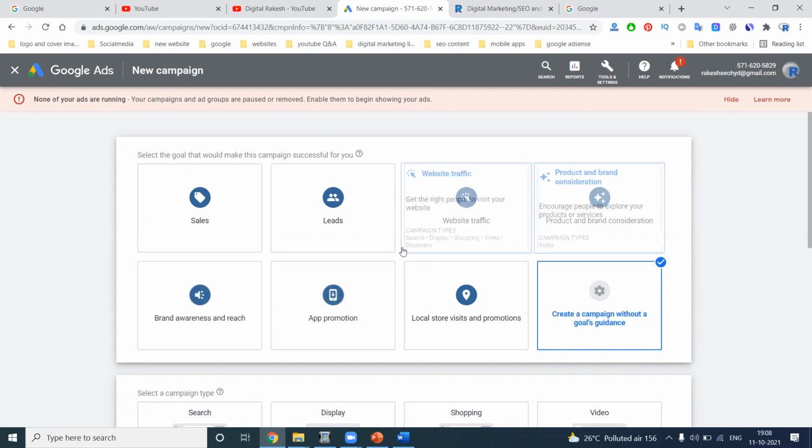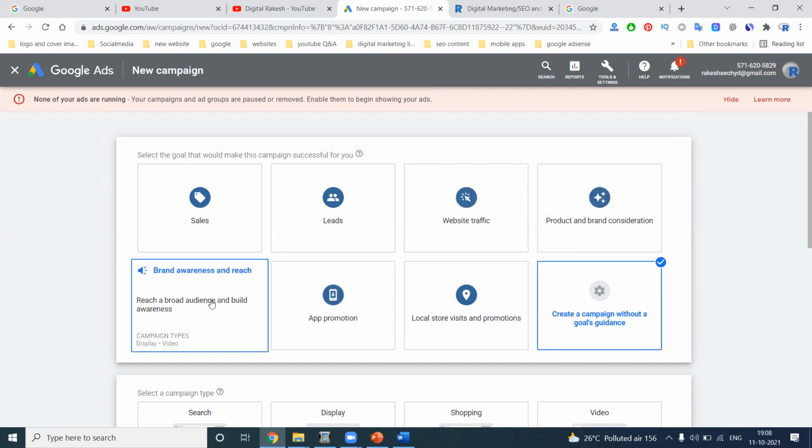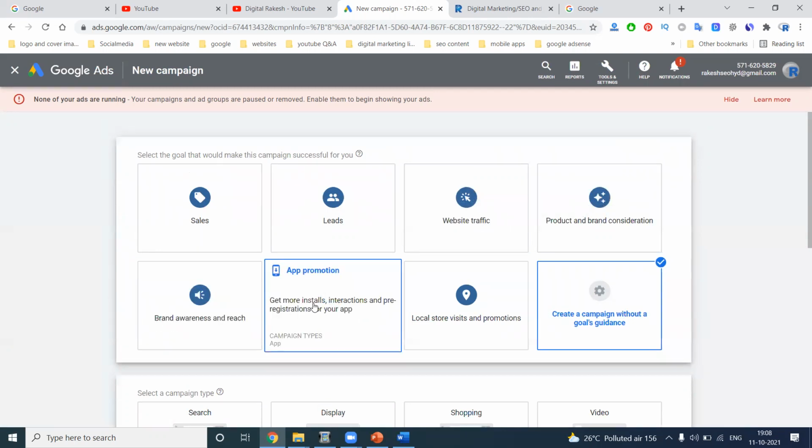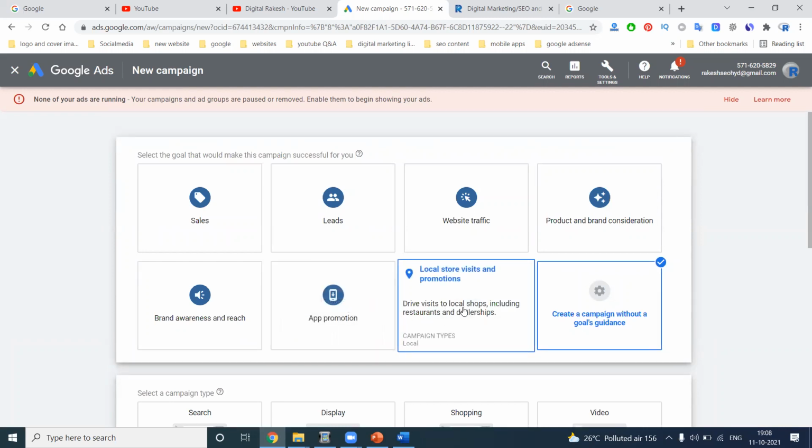For a video option, this will be display and video. This is complete for app promotion, Android application and iOS application. This will drive your local shops, including restaurant and dealership businesses. So for any local audience you have to target, this is the campaign. For any particular campaign, two options are there: with a goal, without a goal. Without a goal, I'm not looking for any goals, I'm looking for my traffic.